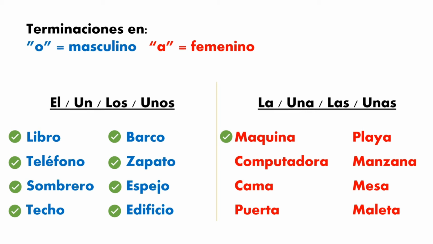Okay? Perfect. Now I'm going to pronounce all of them. Computadora, cama, puerta, playa, manzana, mesa, maleta. Perfect, guys. So now let's continue with the next rule.